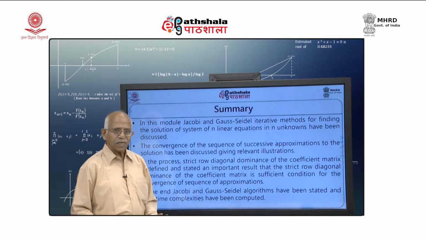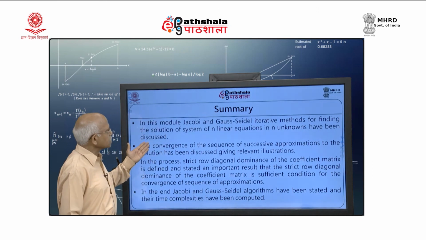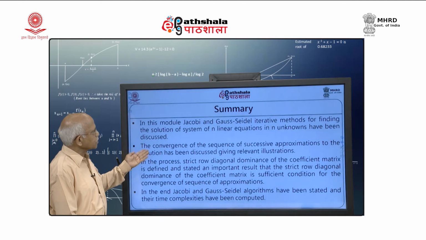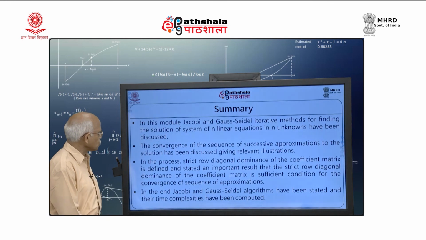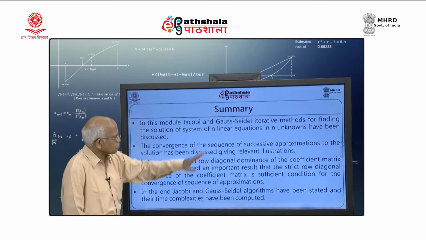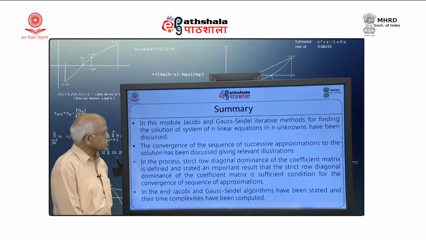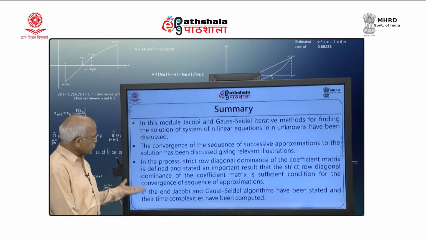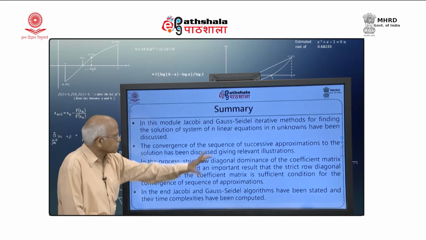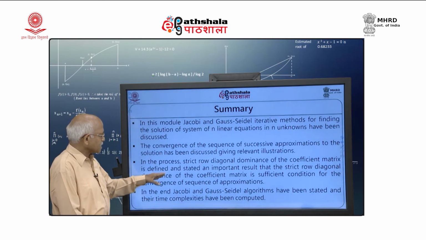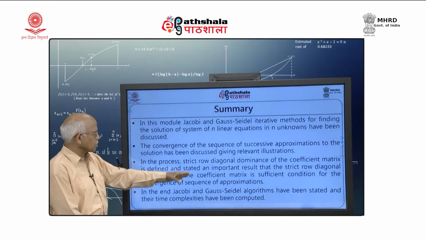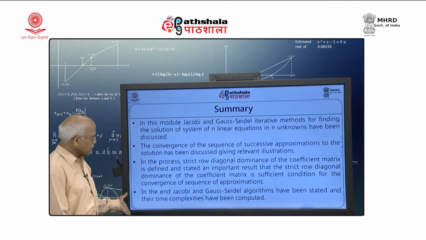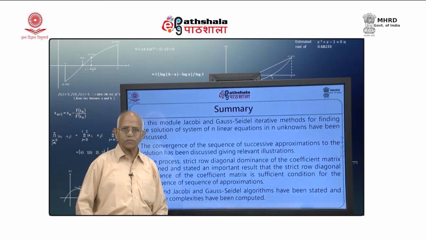So, thus in this module we have discussed Jacobi and Gauss-Seidel iterative schemes for finding the solution of the systems of linear equations. The convergence of the sequence of successive approximations has been discussed, giving relevant illustrations, and in the process strict row diagonal dominance of the coefficient matrix is defined and stated that an important result that strict row diagonal dominance assures the convergence of both the schemes here, and the Jacobi and Gauss-Seidel algorithms have been stated and their time complexity have been computed.